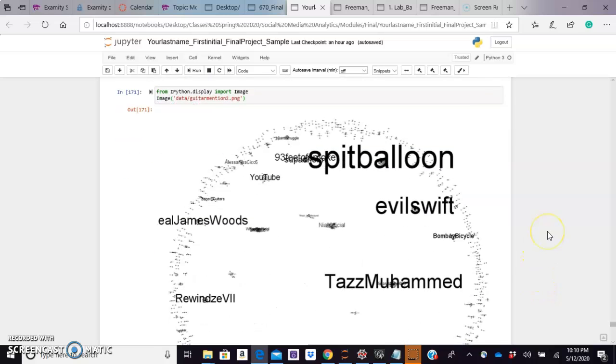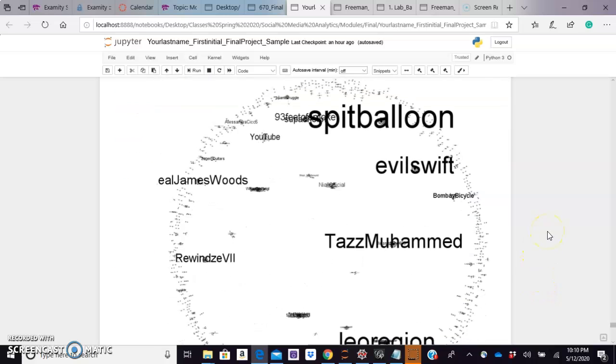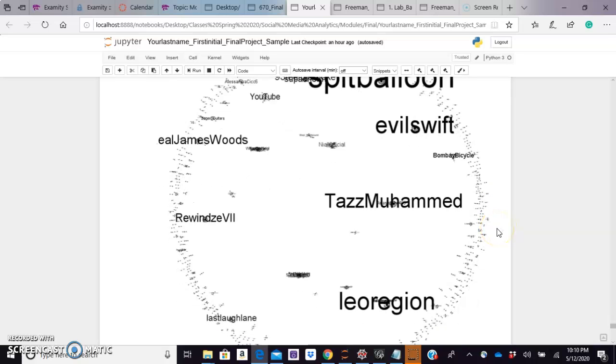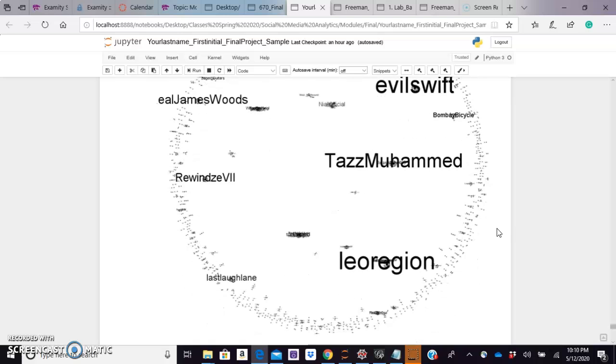And what I did is I used Ego Who to break both of my visuals down on my network analysis. Obviously, here are some of the most visible users related to the subject of guitars. So quite an interesting visual there.